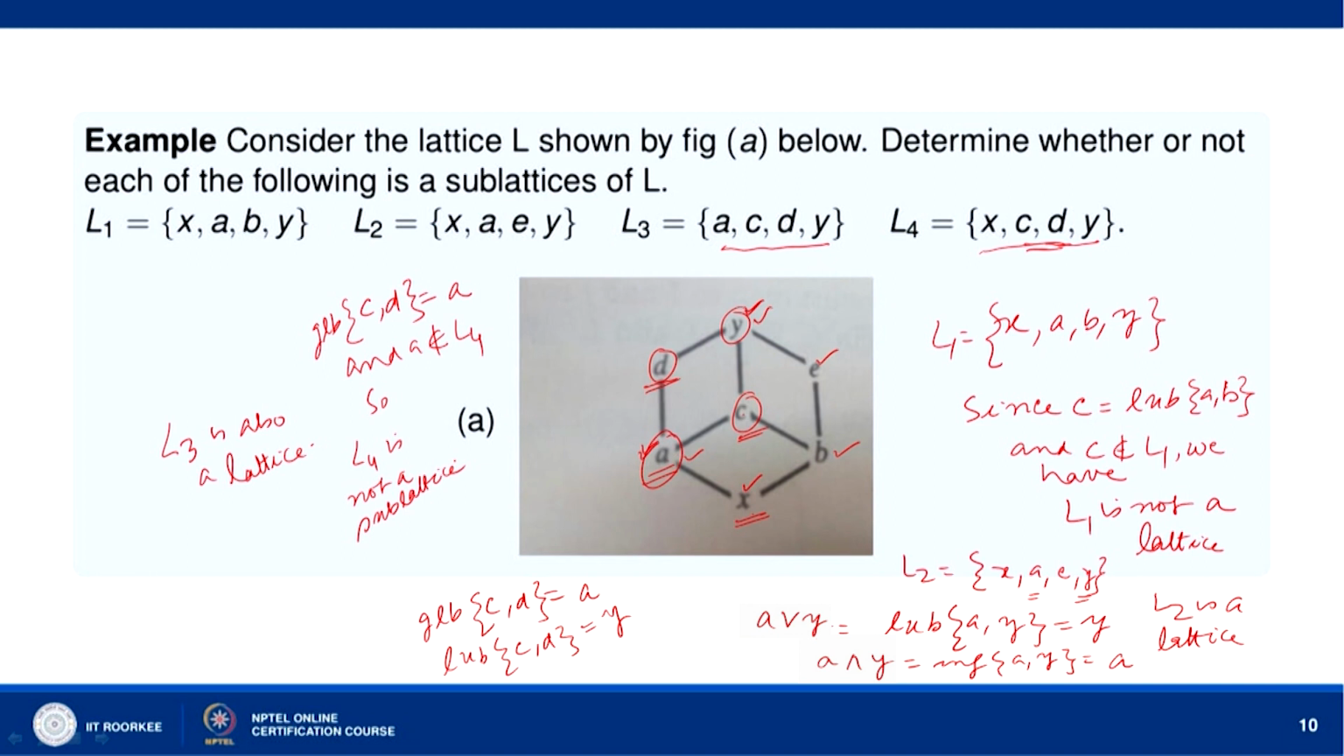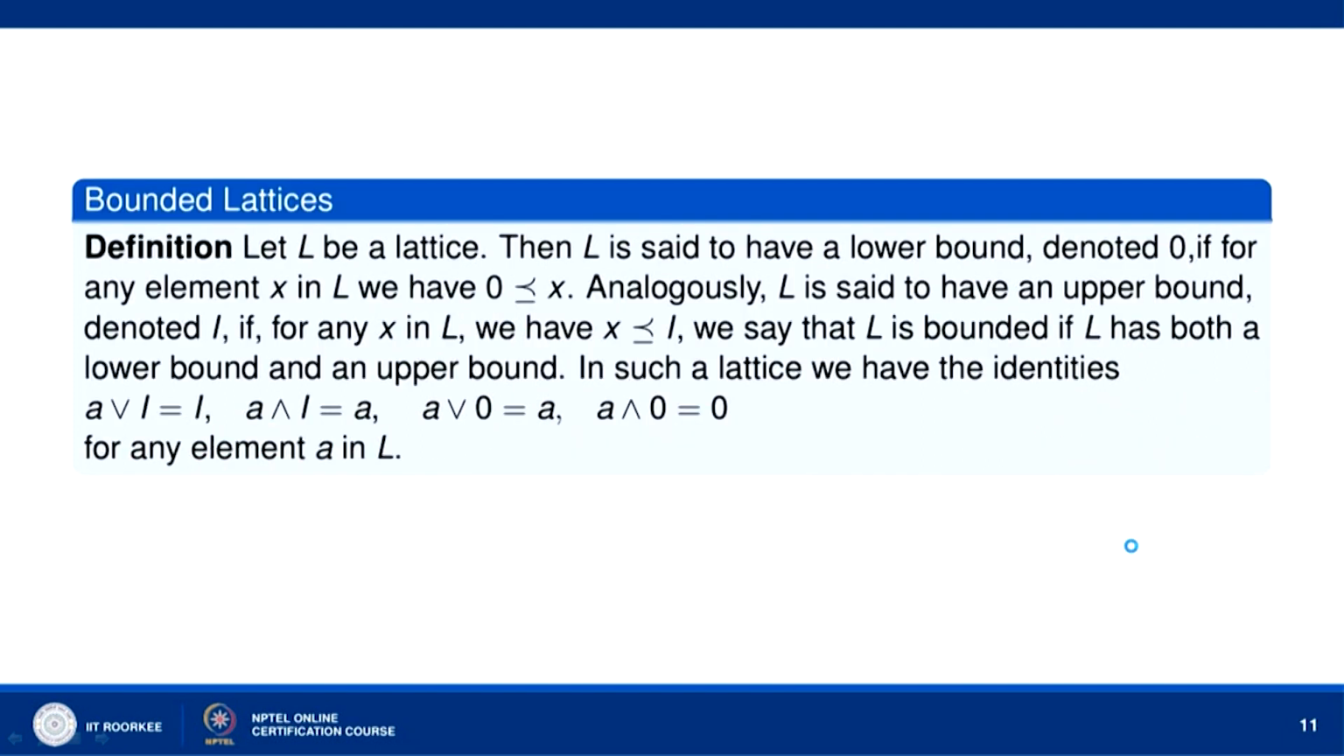Okay, so L1 is not a sublattice, and L4 is not a sublattice. The other two, L2 and L3, are sublattices. Now, let us define bounded lattice.